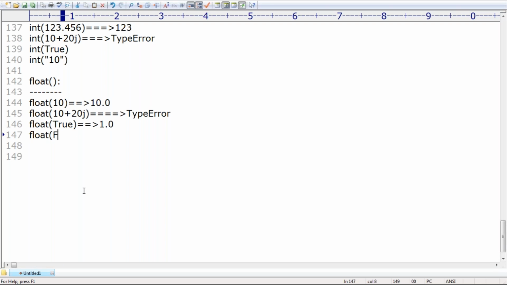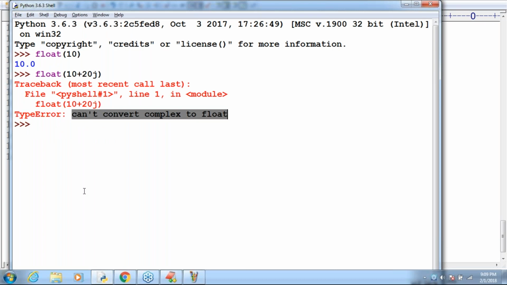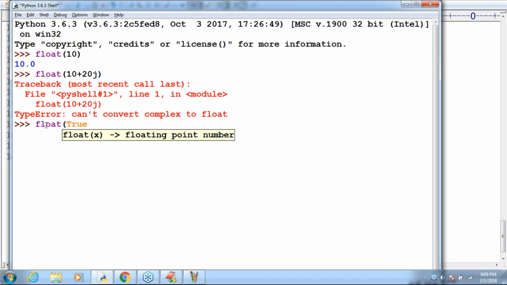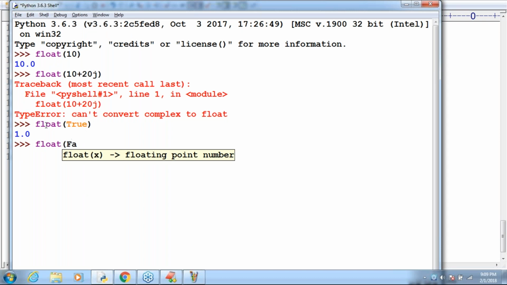Float of false. What is the answer? 0.0, no problem at all. Float of true gives 1.0, float of false gives 0.0. By default we are going to get 0.0. Clear for all of it?